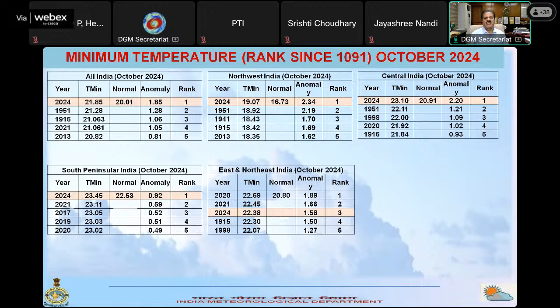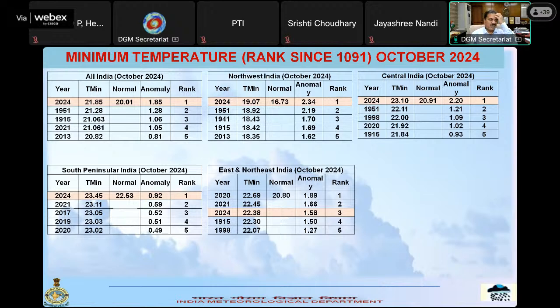Similarly, for Northwest India, it has been 19.07 against a normal of 16.73, and therefore it was highly anomalous. And considering years after 2013, it is 2024 when we have got the highest temperature over Northwest India. For Central India, after 2020, this year 2024 has become the highest, that is 20.91, 2.2 degrees Celsius above normal.